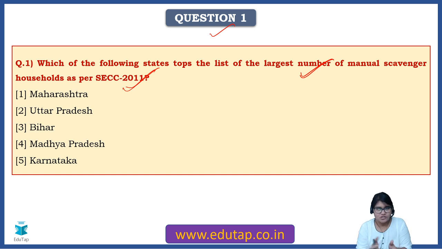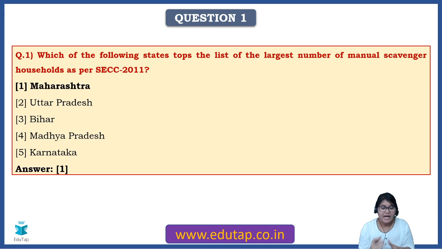Today I'll show you certain examples. If I'm talking about the percentage of total rural households doing, for example, task X or task Y, immediately your mind should ask, yesterday we had studied what the total rural population is. So immediately start linking and memorize the data which you have already done. There is no other way out, you need to revise it multiple times. The answer for this particular question, friends, is Maharashtra.